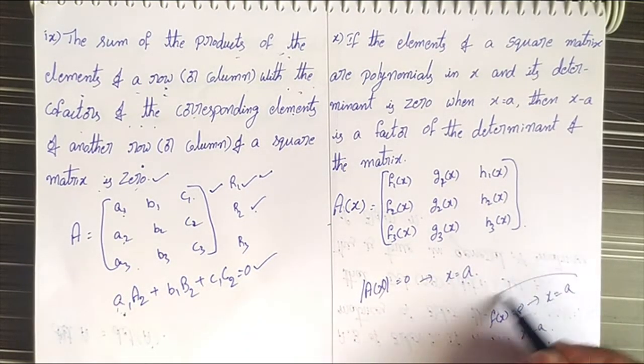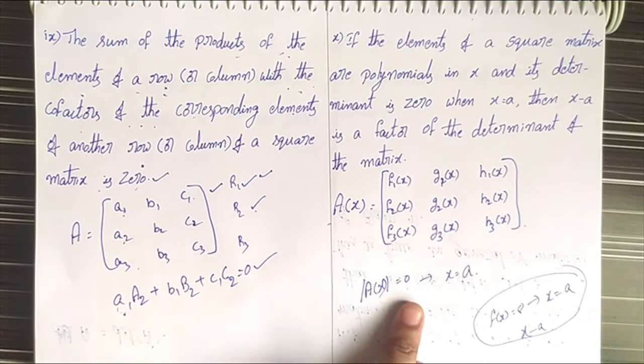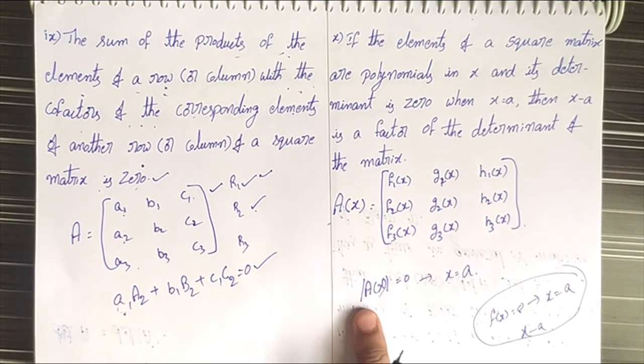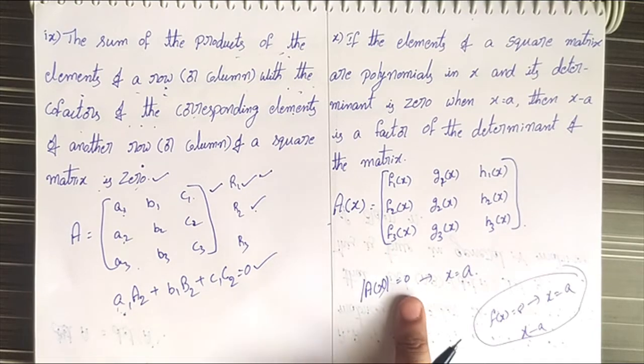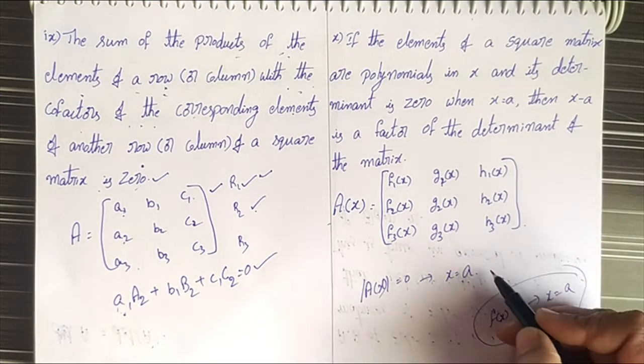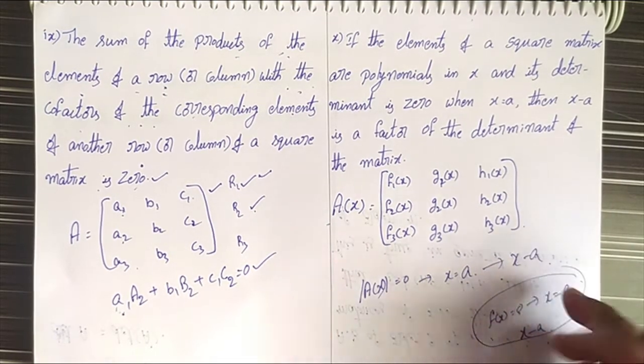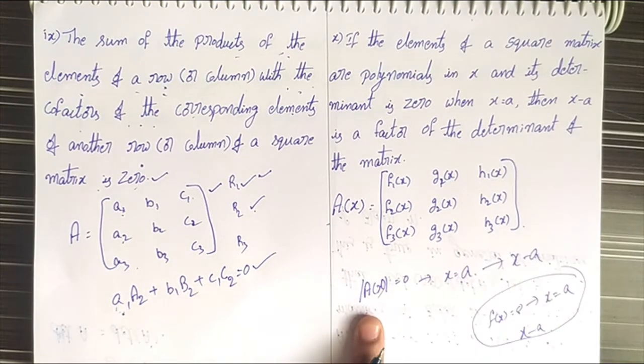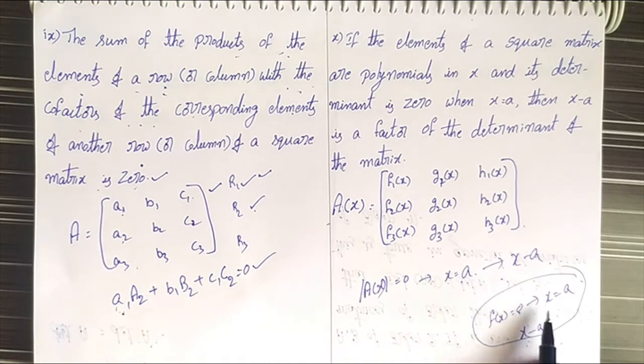Then by using that property in matrices, if the determinant of A of x equals 0 when x equals a, then x minus a is a factor of the determinant of the matrix A of x. In polynomials, f of x equal to 0 when x equals a means x minus a is a factor of the function f of x.